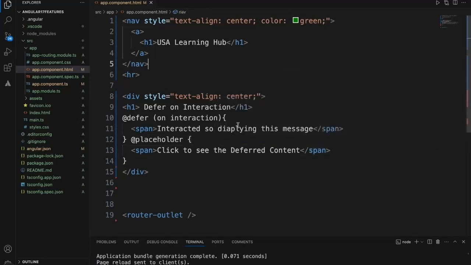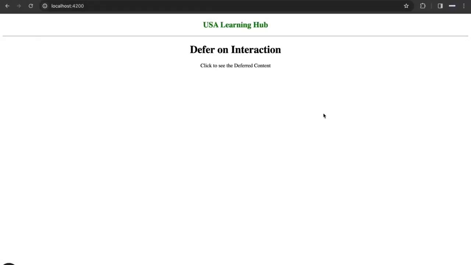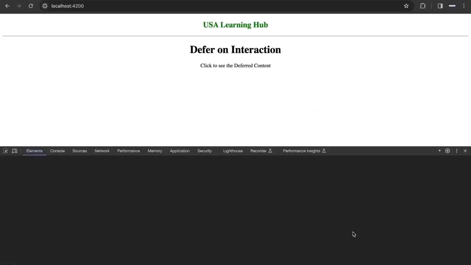So basically what we are saying, the defer on interaction is the way it works, since this is one of the lazy loaded features. So when the user clicks or interacts with this particular content on the page, that's when this content is going to be displayed and this will be hidden. That means until the user clicks this particular content or interacts with it, this content is not going to be displayed. So that means it is completely hidden, not even rendered onto the web browser. Let's check how this works. So right now you're seeing click to see the deferred content. That is the content that is displayed on the page load.